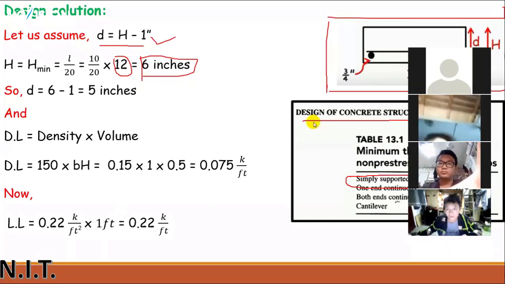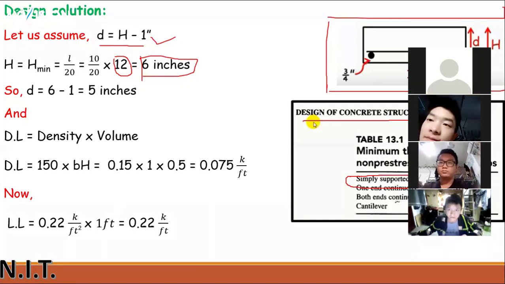Sorry, I didn't notice that the time was completed, that's why it is disconnected automatically.